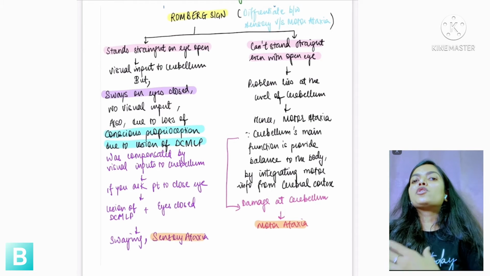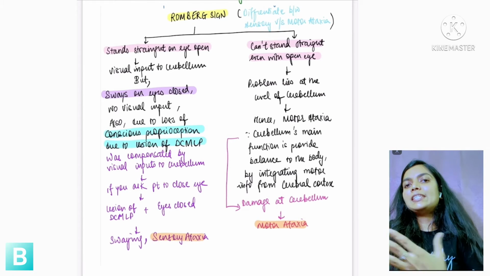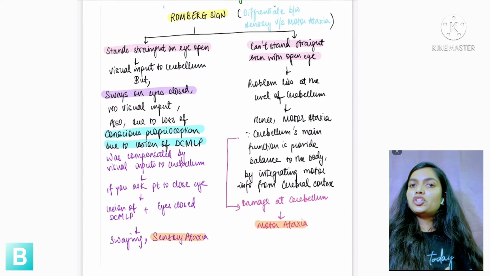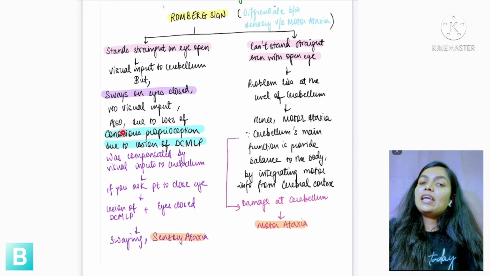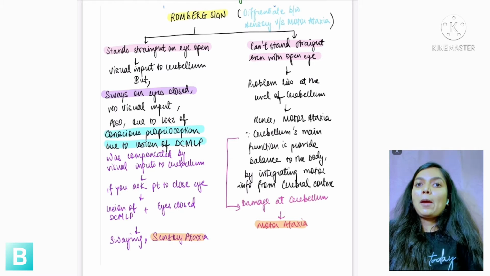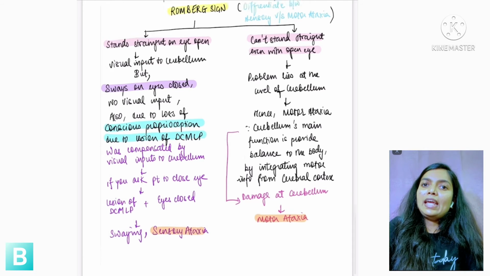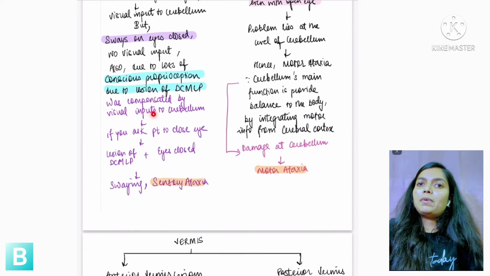It is the position of your body in space, and that is also conscious. So if this pathway is lesioned, then there will be no conscious proprioception carried by this pathway, and hence the patient sways. But if you ask your patient to keep their eyes open, then they'll have the visual inputs to the cerebellum, and hence that will be compensated by the visual inputs.